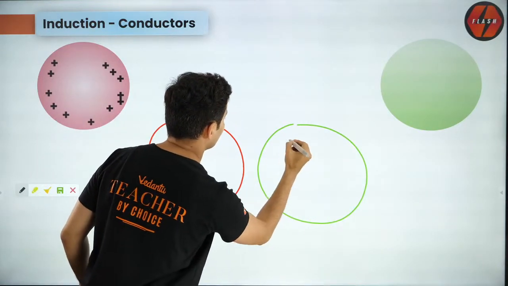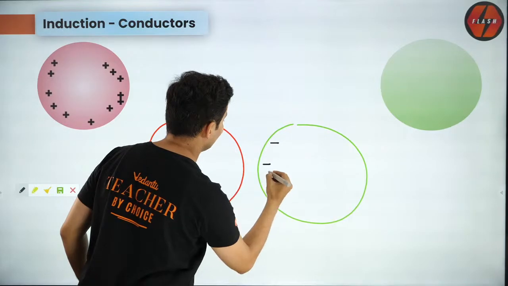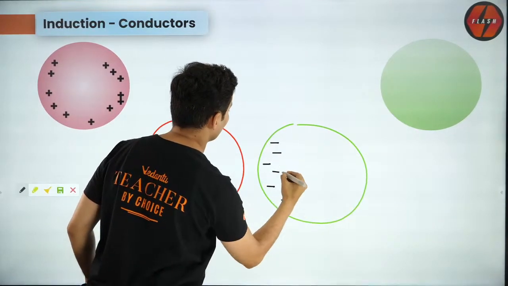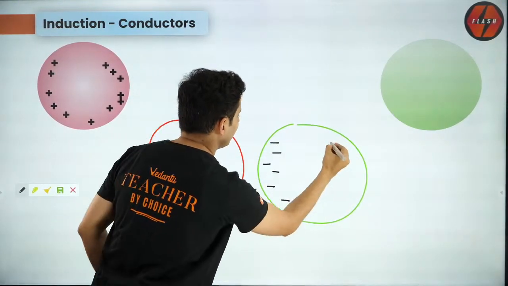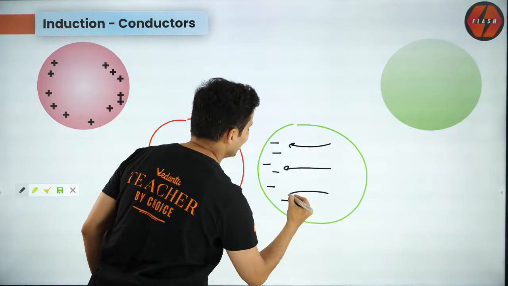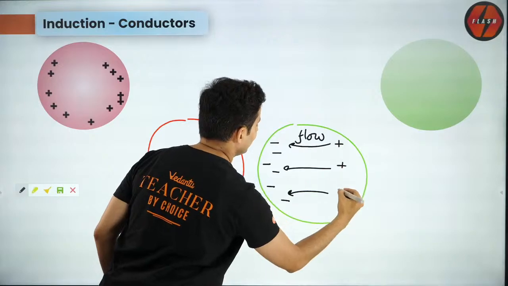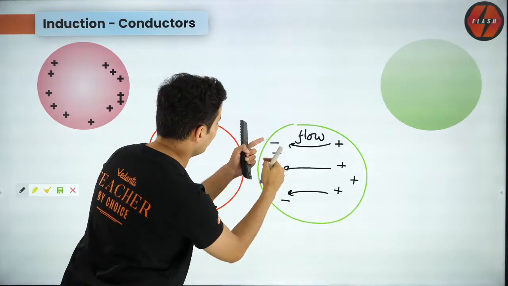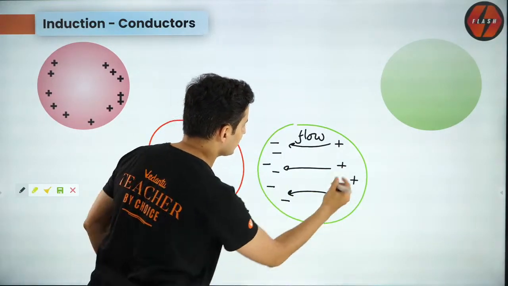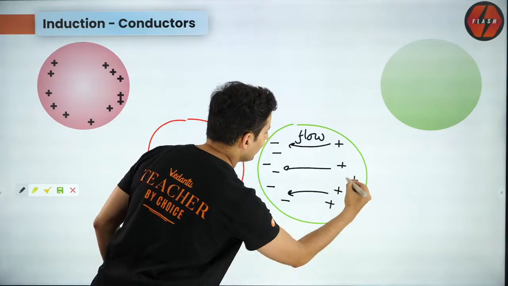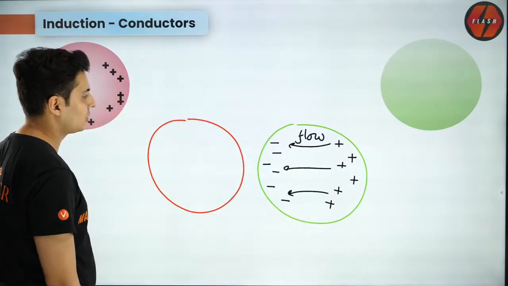So these electrons should come close. They will like these protons, so they will come close over here. And when these electrons come over here, you will have positive charges equal in number. If 1, 2, 3, 4, 5, 6 are shown, 1, 2, 3, 4, 5 and 6 protons should be shown on this side.